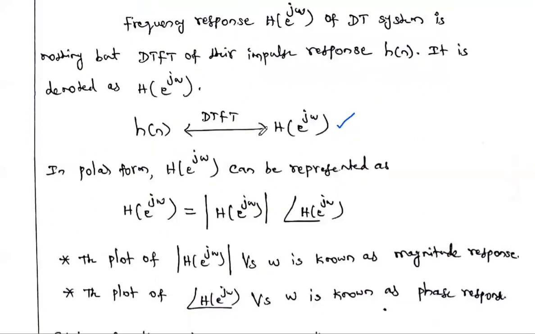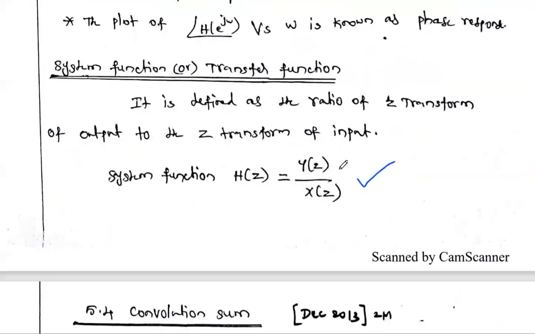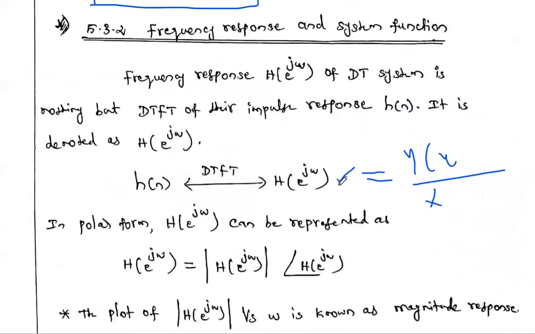Otherwise, this frequency response is also defined as capital H of e power j omega equal to the ratio of Y of e power j omega divided by X of e power j omega, that is, DTFT of the output divided by DTFT of the input. The system function means Z transform of output by Z transform of input. Similarly, the frequency response means discrete time Fourier transform of output by Fourier transform of the input.